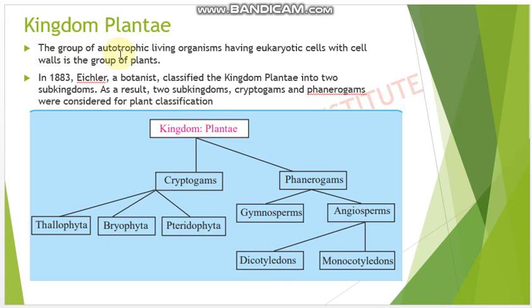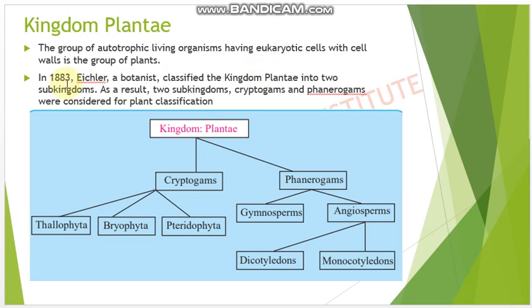The group of autotrophic living organisms having eukaryotic cells with cell walls is the group of plants. Autotrophic living organism, just right now I told you what exactly the autotroph is. Autotrophs means those who make their own food, and they have the prominent cell wall. So they come in the group of plants.